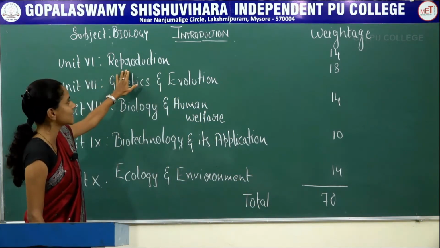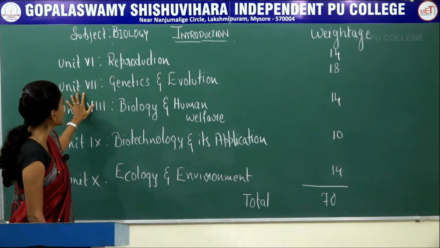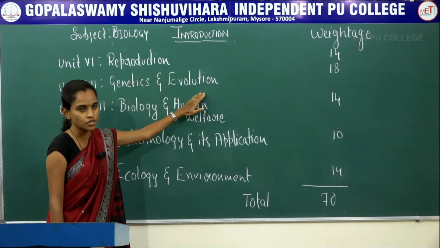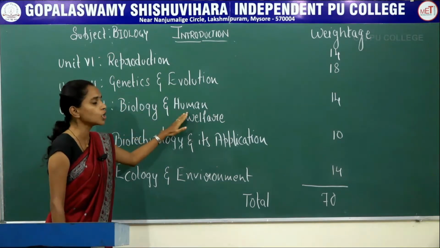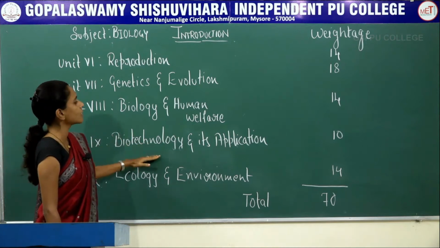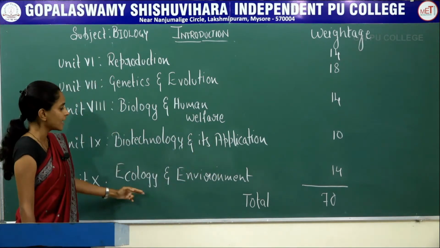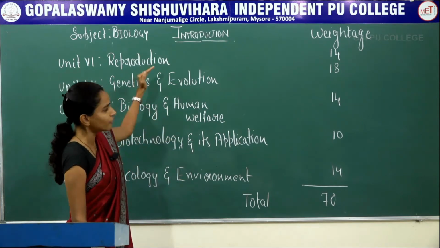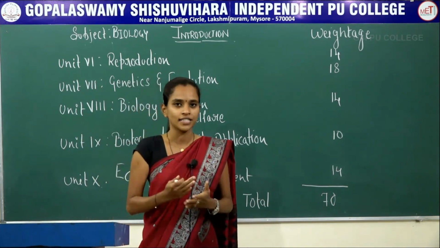Unit 6 contains reproduction. Unit 7 contains genetics and evolution. Unit 8 contains biology and human welfare. Unit 9 contains biotechnology and its application. Unit 10 contains ecology and environment. This is not at all done. Why? Because in each unit there are further 3 or 4 chapters.